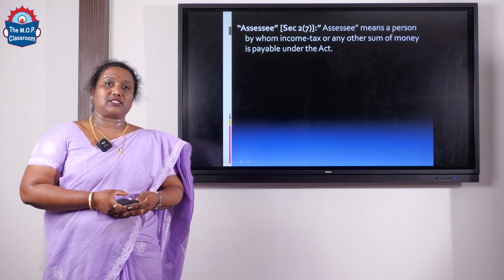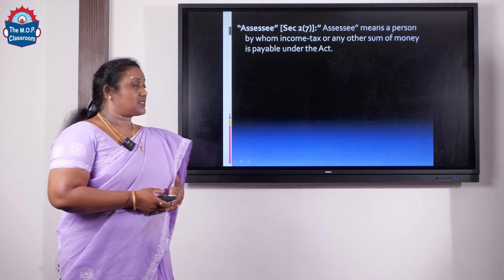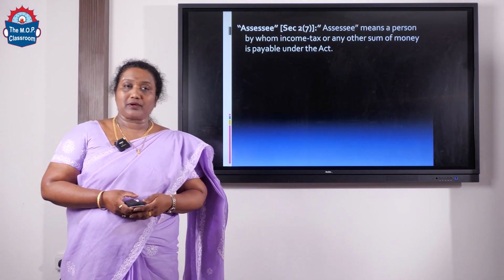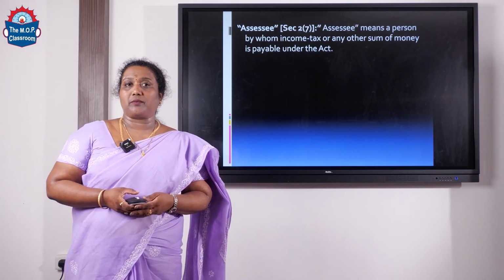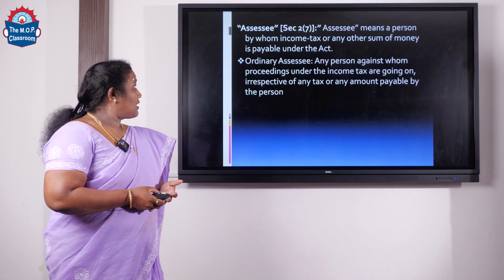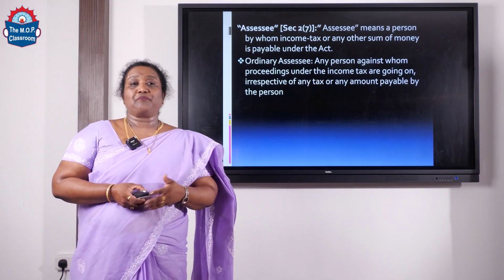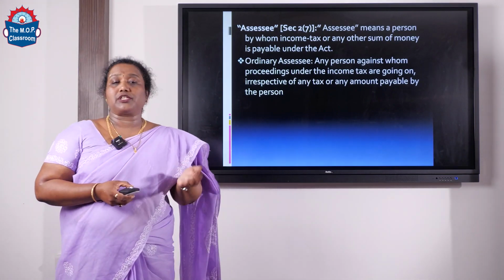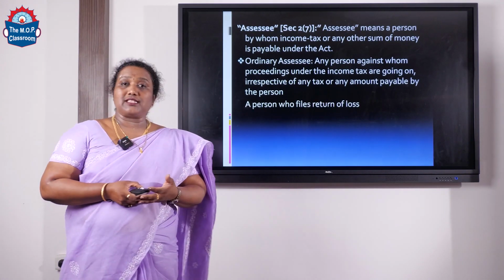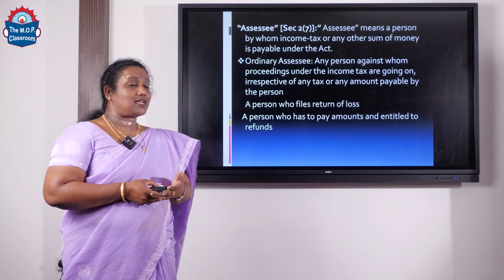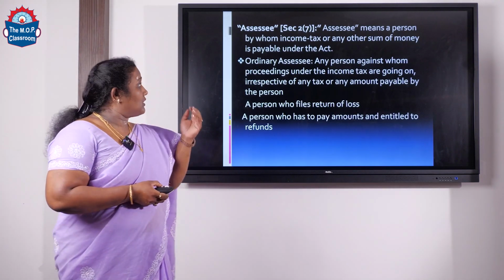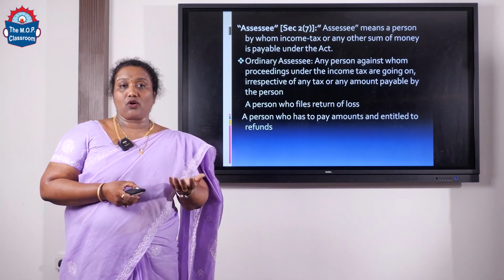Let's see the next concept, which is called an assessee, explained under section 2, subsection 7. Assessee is any kind of person by whom income tax or any other sum of money is payable under the Act. There are 3 classifications of assessees. Let's see one by one. The first one is the ordinary assessee. Ordinary assessee is a person against whom proceedings of income tax are going on, or a person who files a return of loss, or who has to pay any amount or is entitled to any refund under the Income Tax Act. In this category, we call that particular assessee an ordinary assessee.